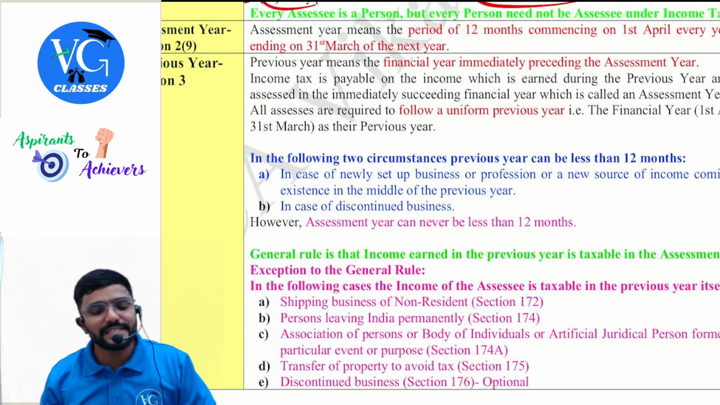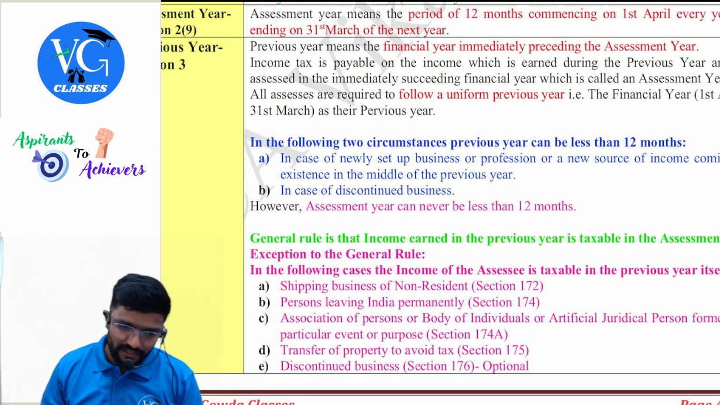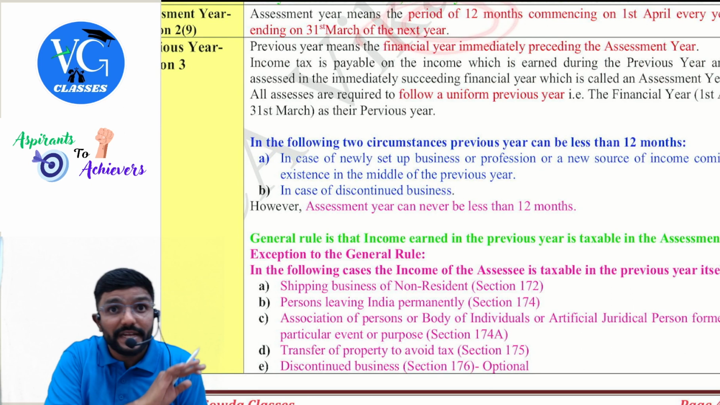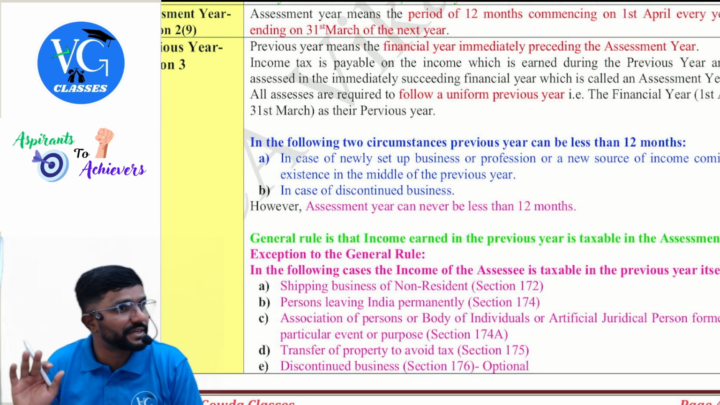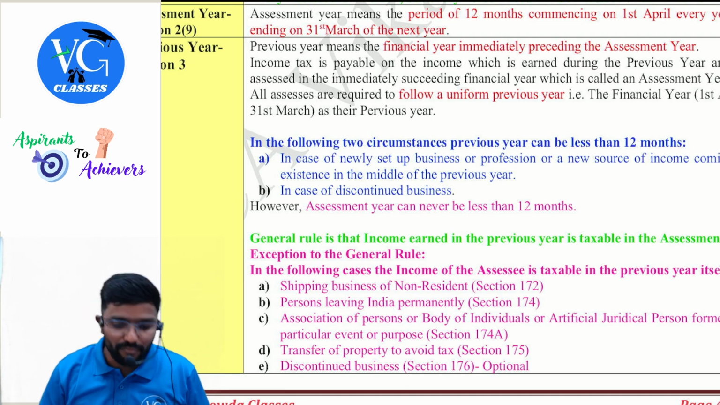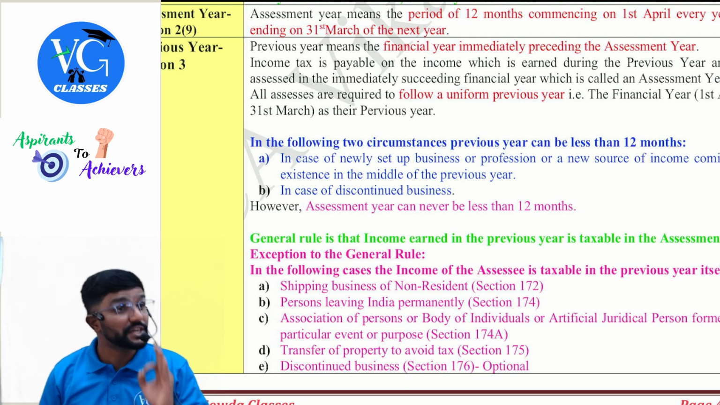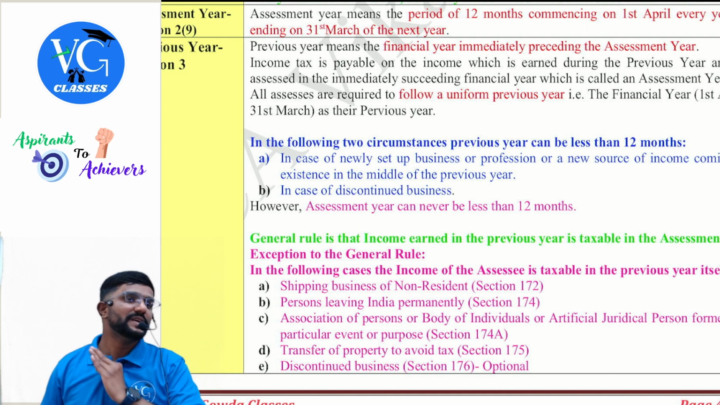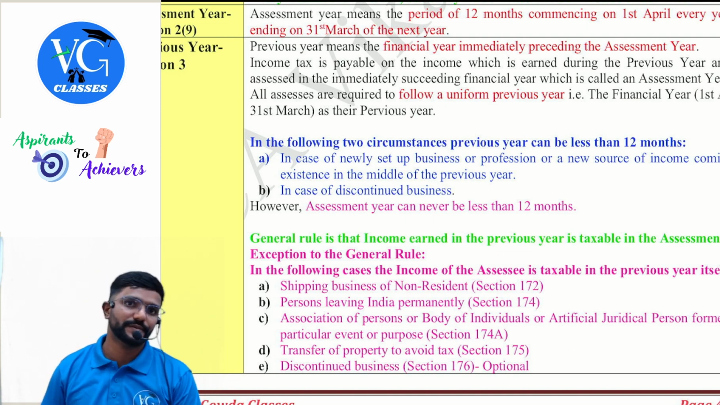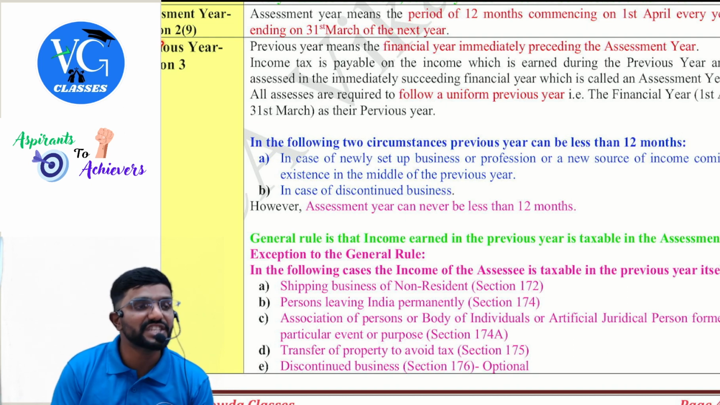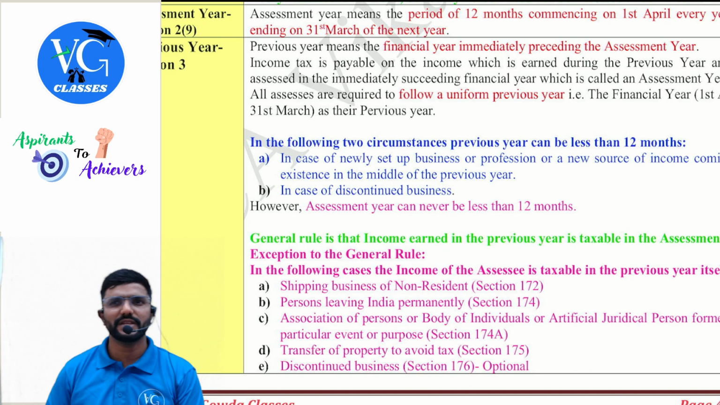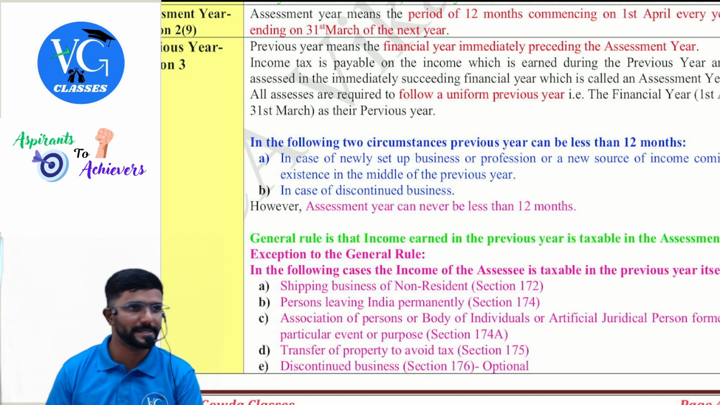Sure. Next, assessment year is defined in section 2, clause 9. Assessment year is a period of 12 months. Mark it. It can never be less than 12 months, it can never be more than 12 months, commencing on 1st April and ending on 31st March of next year. This is the definition they have given. Whereas previous year is defined in section 3. Normally definitions are given in section 2, but previous year they have covered in section 3.